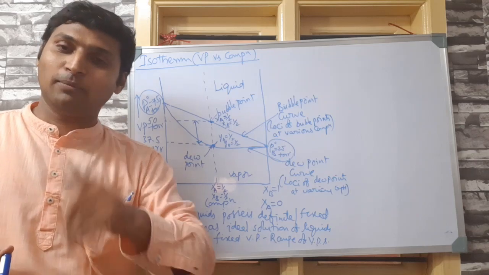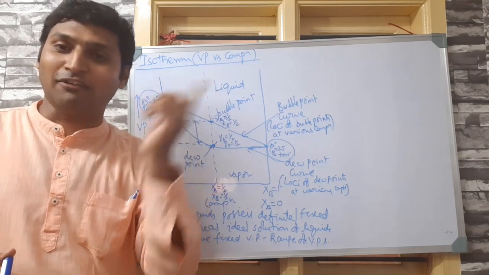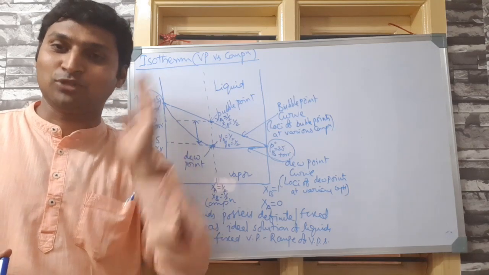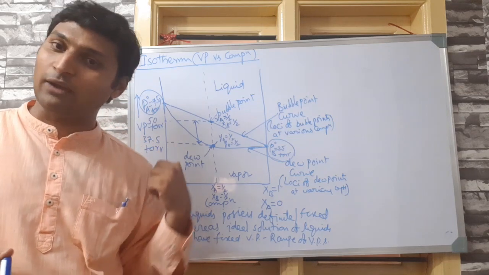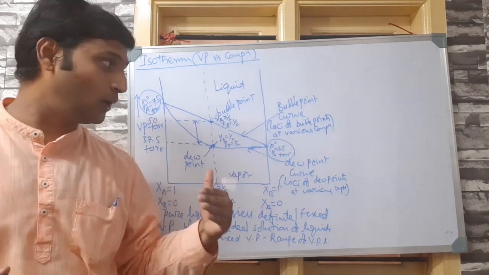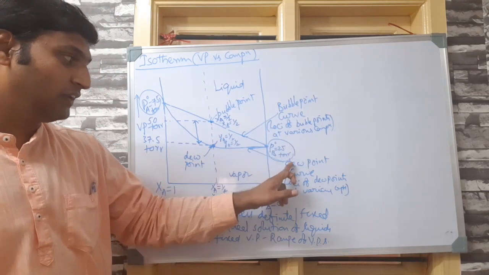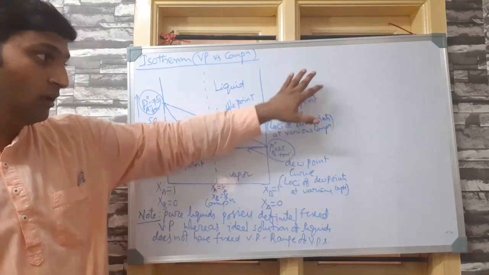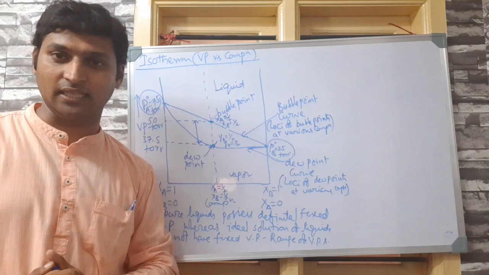I will be doing a summation at the end, but even you guys, rewind the video even 10 or 20 times if you are stuck somewhere, if you have doubts anywhere, because I would have explained everything in order for you. Now, I hope you remember the definition of the bubble point curve and which one is the bubble point curve, the definition of the dew point curve and which one is the dew point curve, because I am rubbing this part off to facilitate my writing on the other side.